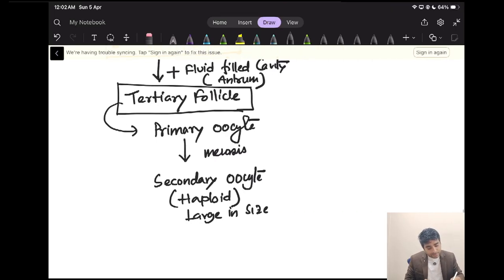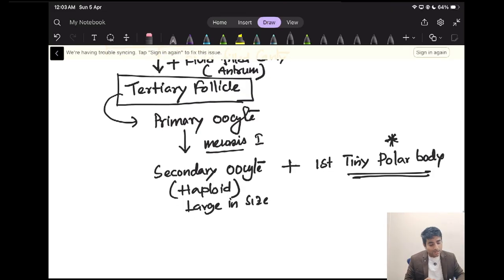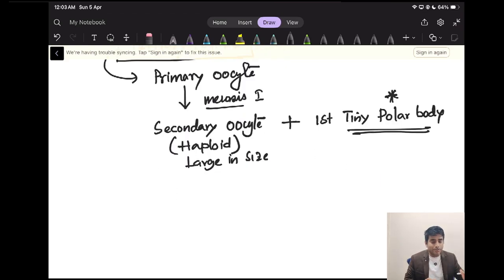But in this meiosis, there will also be formation of the first teeny polar body. Very, very important: in meiosis I, from primary oocyte to secondary oocyte, plus a teeny polar body will be formed. So we see the polar body in oogenesis, not in spermatogenesis, right? The polar body will be seen in females only.